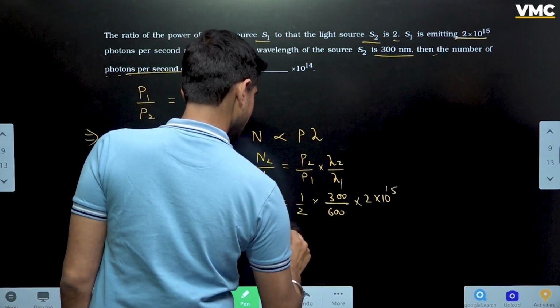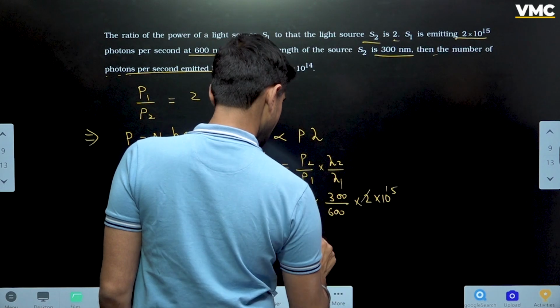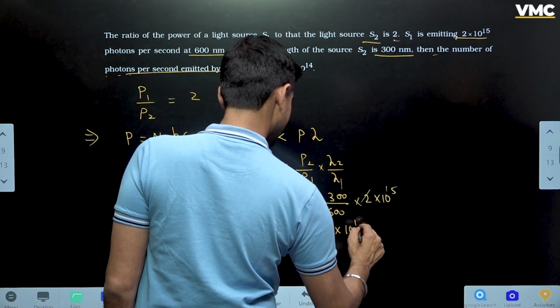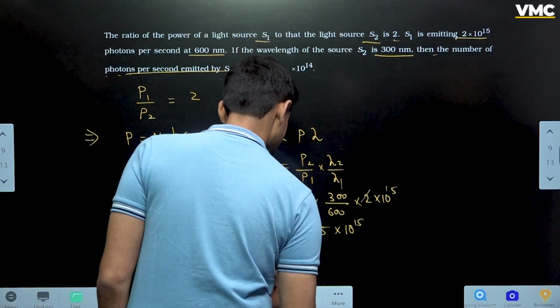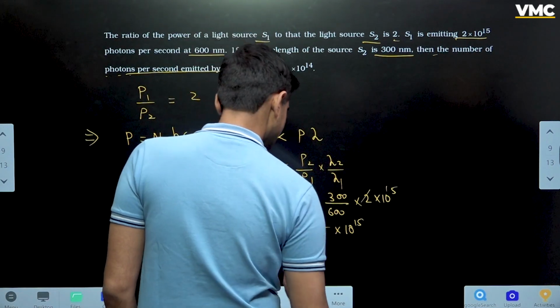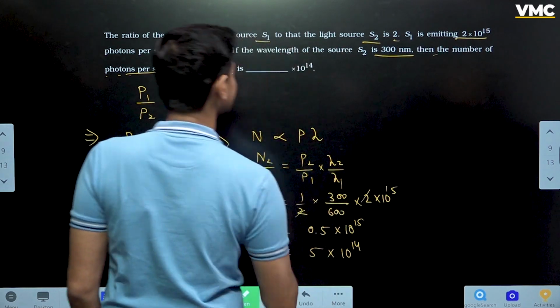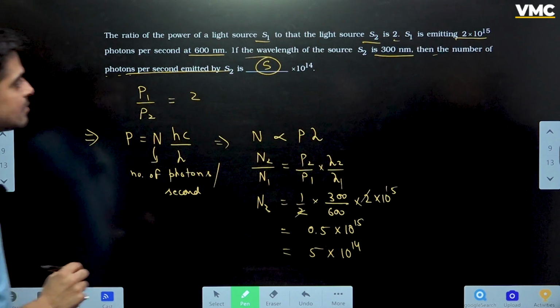If you solve this, it will be 0.5 multiplied by 10 raised to the power 15. So according to the given options, it will become 5 into 10 raised to the power 14. So the correct answer will be 5, isn't it?